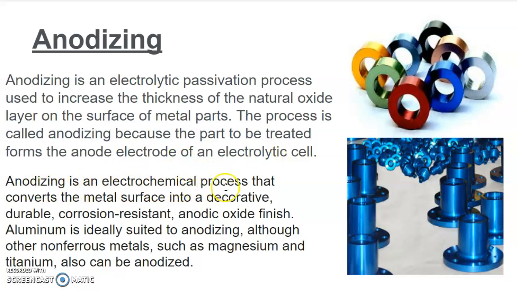Anodizing is an electrochemical process that converts the metal surface into a decorative, durable, corrosion resistant, anodic oxide finish. Aluminium is ideally suited to anodizing, although other non-ferrous metals such as magnesium and titanium also can be anodized. So finally, by the anodizing process, we will get an attractive and anti-corrosive surface coating. So this is the surface coatings.